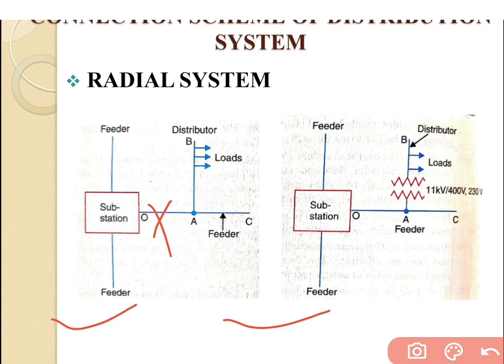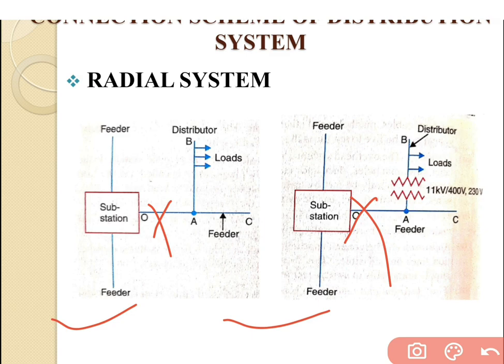The function of the transformer, based on the voltage requirement, is to step up and step down the voltage. That is why it is considered an AC distribution system. Again, if any fault occurs at the source side, then the whole system is down and the power transfer is interrupted.